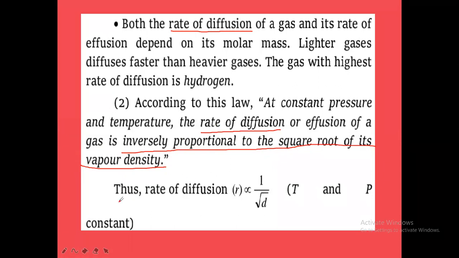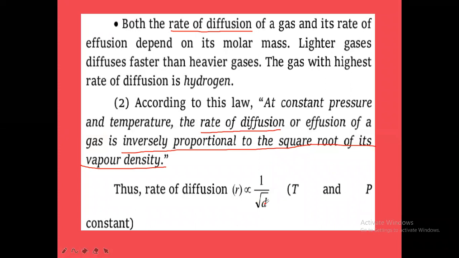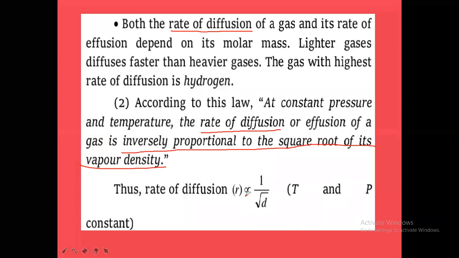These all things we have to take care of. Thus rate of diffusion R is inversely proportional to the square root of d, and inversely proportional to the square root of molecular weight, and inversely proportional to the square root of vapor density Vd. Vd means vapor density. Capital M if you take, molecular weight. Small d if you take, density. So rate of diffusion is inversely proportional to the square root of density of the gas. So this is Graham's law of diffusion.